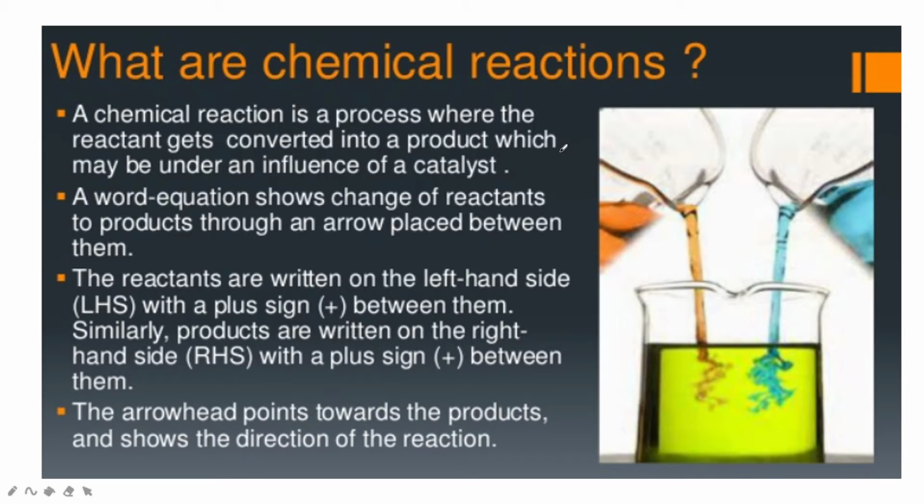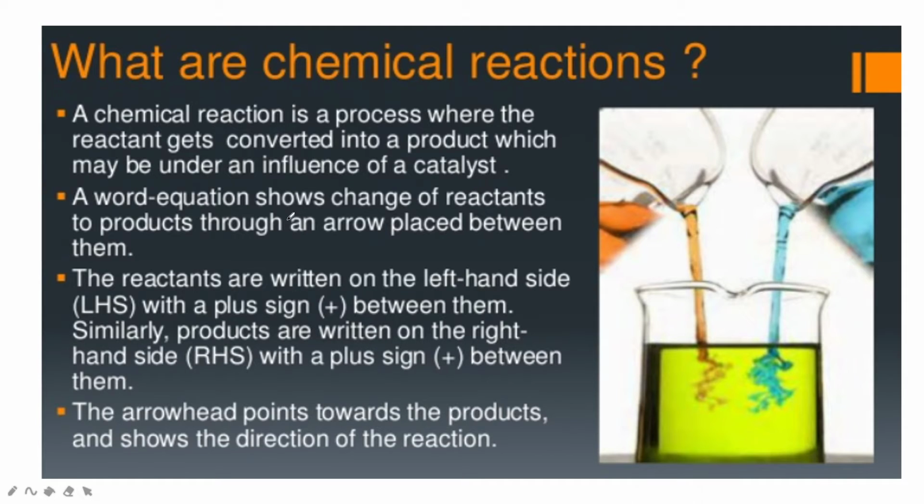During a chemical reaction, atoms of one element do not change into those of another element. Only a rearrangement of atoms takes place in a chemical reaction. A chemical reaction is a process where the reactant gets converted into a product, which may be under the influence of a catalyst. What is a catalyst? All these things also we are going to discuss in the coming classes.